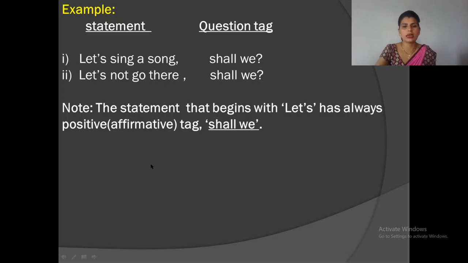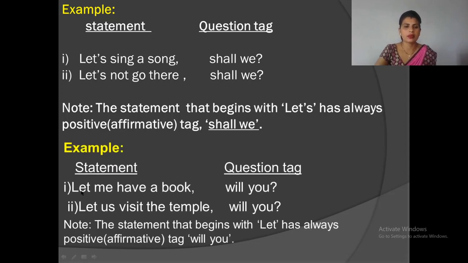Look at another example of question tag. Let me have a book, will you? Let us visit the temple, will you? The statement that begins with "let" always has the positive tag "will you". Look at both statements. Both statements started with "let". So we have to use "will you" in the question tag.